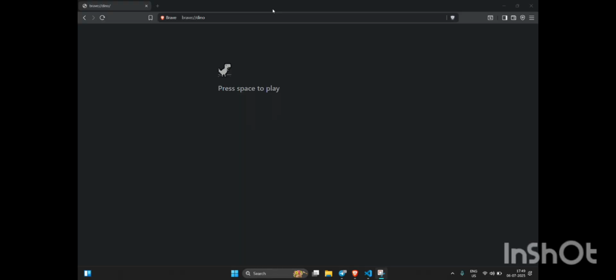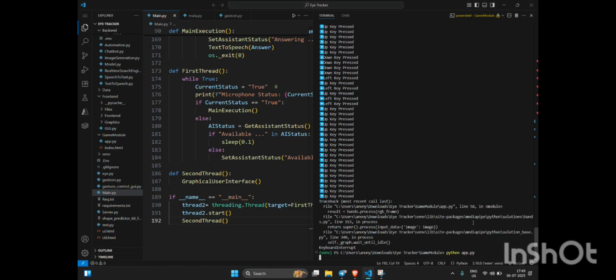So, as a fun and practical demonstration of how our system works in real time, we have integrated it with the classic Dino game, the one that shows up when there is no internet. Here I'm using my hand gestures to control the Dino. When I show my hand, the Dino jumps, and when I take my hand off, the Dino doesn't jump. This shows how our system is not just for accessibility but also for gesture control gaming. So, let's try to do that.